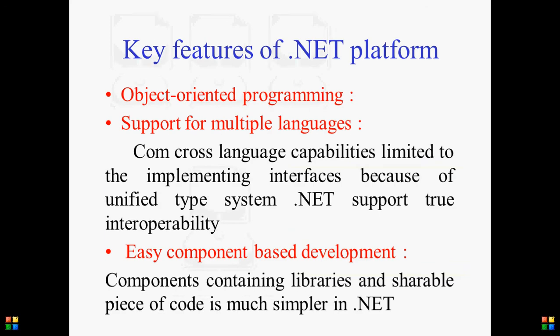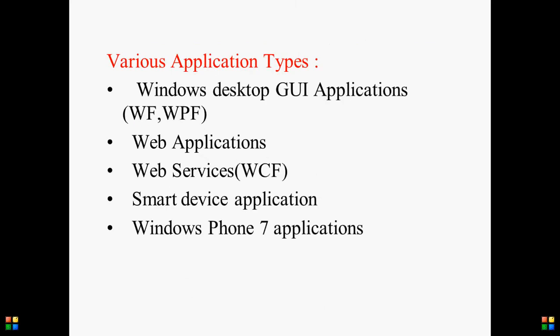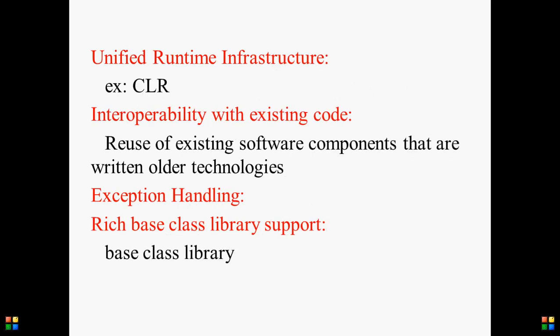Key features of the .NET platform. Some features are common to other object-oriented programming languages, because .NET also supports object-oriented programming. Another feature is that the .NET Framework is a collection of languages; it supports multiple languages. Next, easy component-based development, unified runtime infrastructure, and interoperability with existing code.